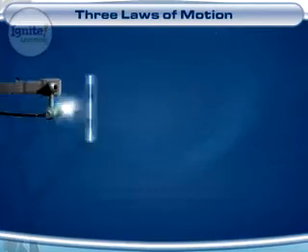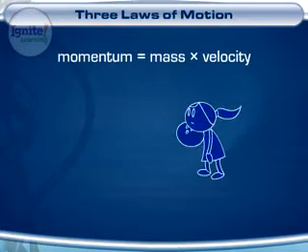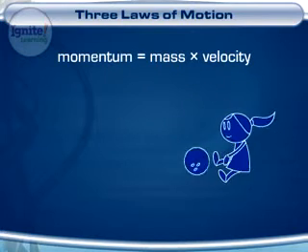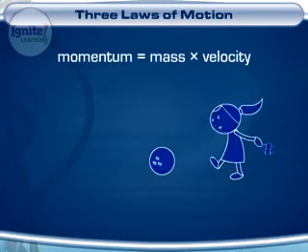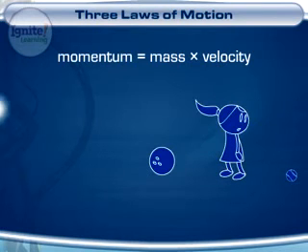Now, these bicycle riders also have momentum, which is the product of the mass of an object times the object's velocity. You can actually feel momentum. For example, it's difficult to stop a moving object that has a lot of mass, like a bowling ball, or that is moving at high velocity. Here, try catching a fast baseball pitch without a glove. Ouch! So, tell me how Newton's second law of motion affects momentum.